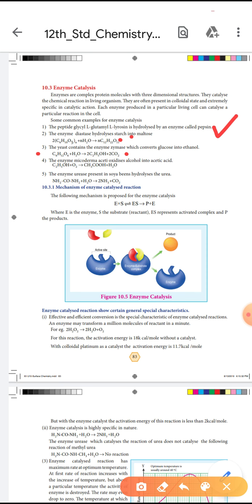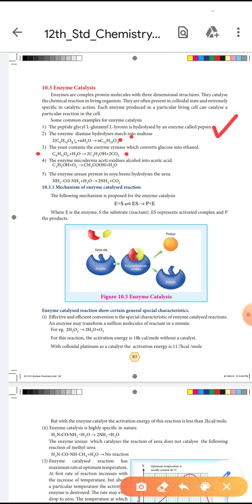Fifth example: the enzyme urease, present in soya beans, hydrolyzes urea. NH2CONH2, urea, is hydrolyzed to form ammonia and carbon dioxide.